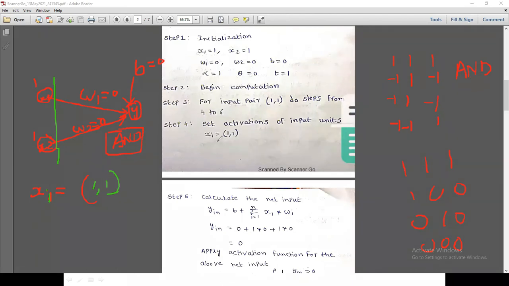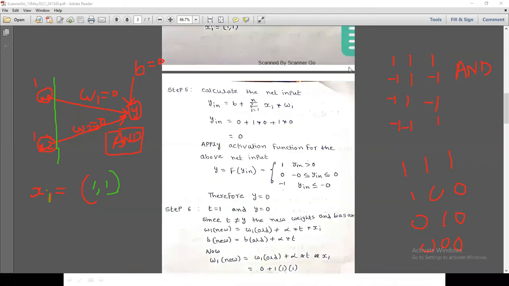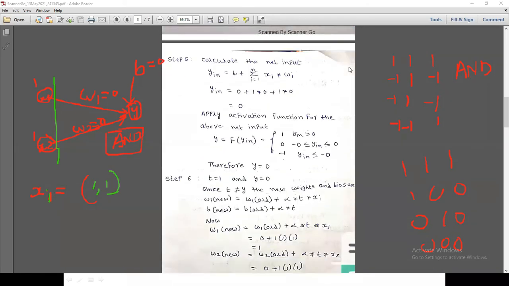Okay, so now this is the input x1 = 1, x2 = 1. Now what's step 5? Calculate the net input. How can we calculate the net input? Based on the y-in value: y-in equals bias plus the sum from i equals 1 to n of xi times wi.